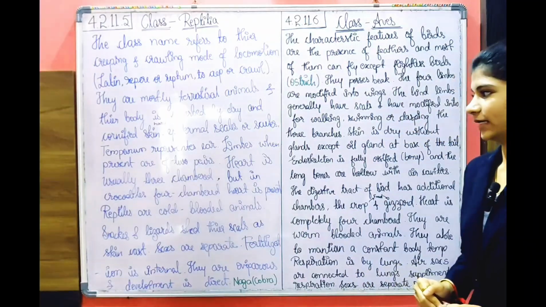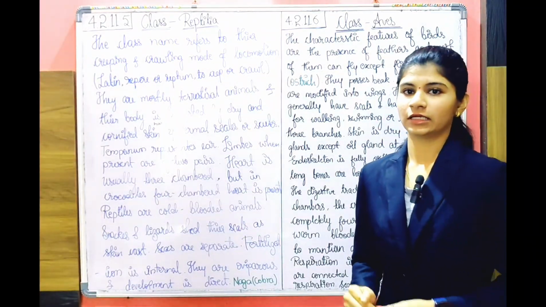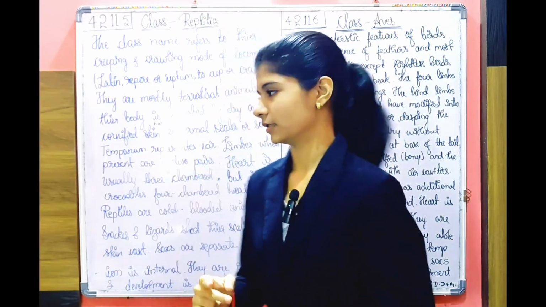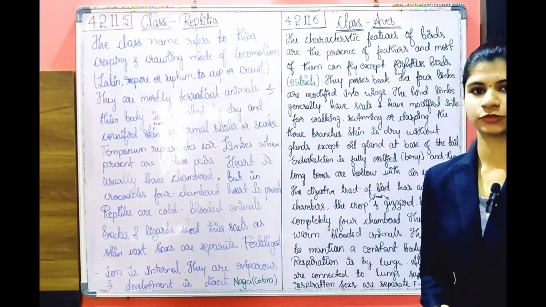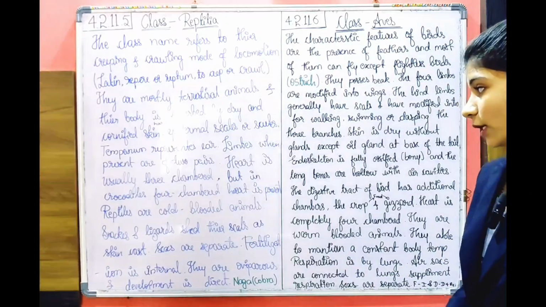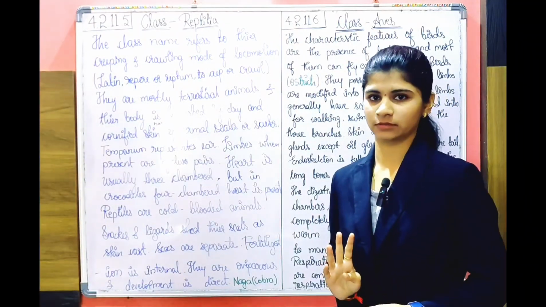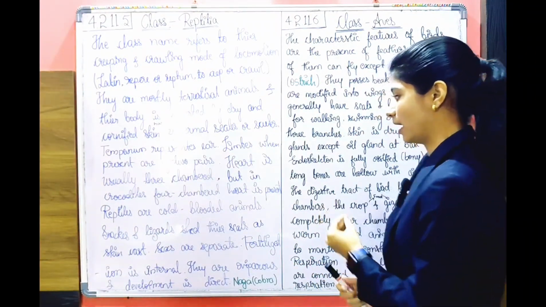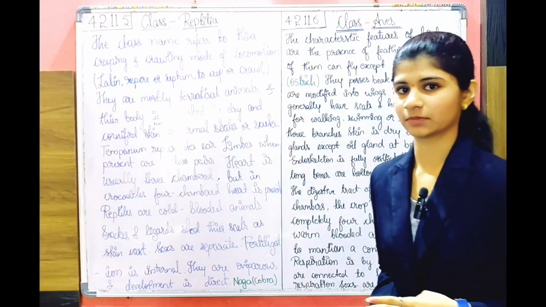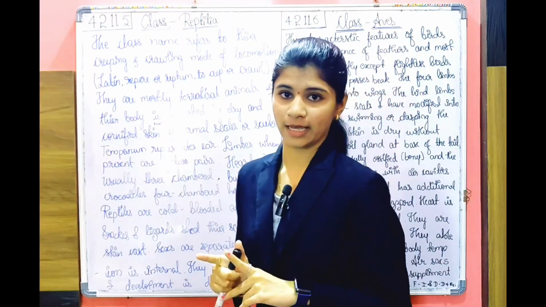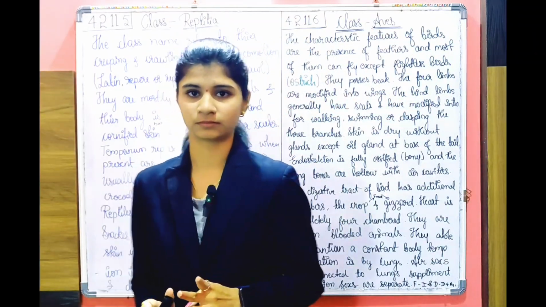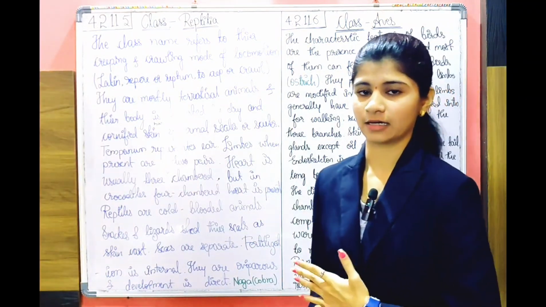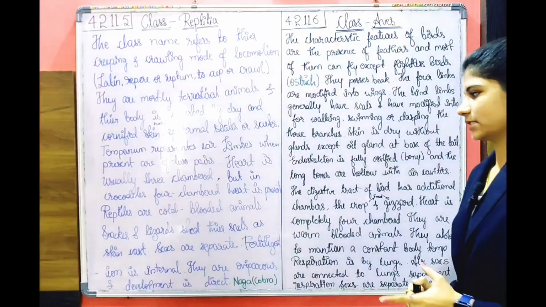And then limbs, when present, are of two pairs. The heart is usually three-chambered, but in crocodiles, the heart is four-chambered. Remember, in the class Reptilia, the heart is three-chambered. If it comes to the crocodile, then the heart is four-chambered. Then these reptiles are mostly cold-blooded animals.